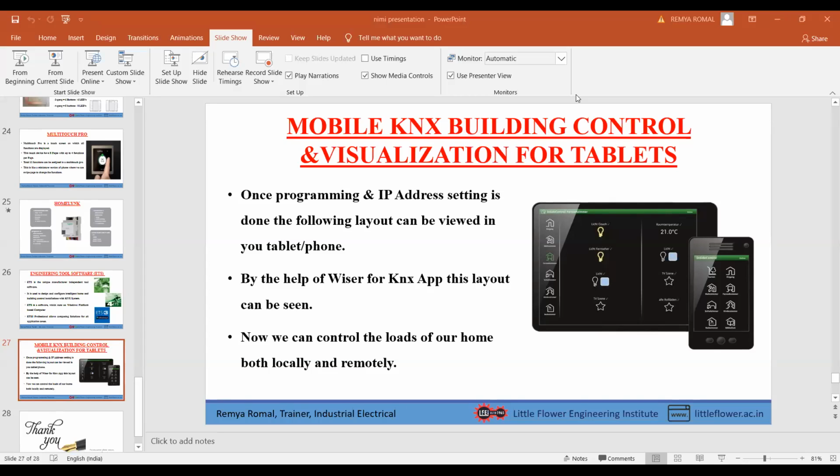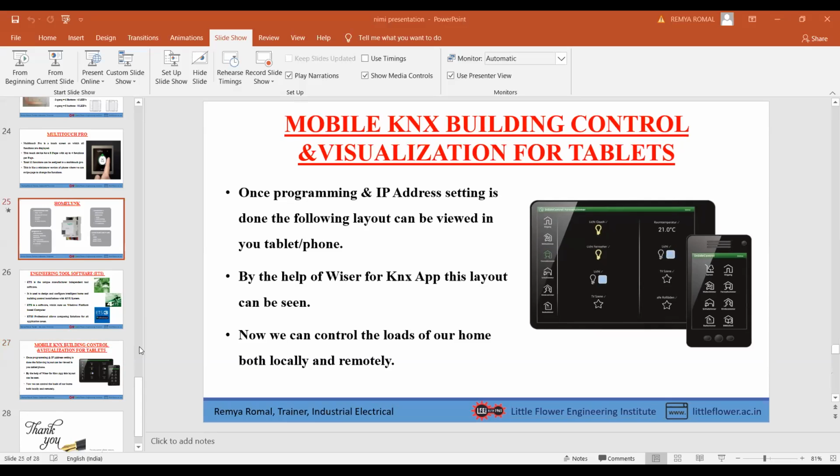So I got another question: is it possible to connect my AC to home automation? Yes, it is possible to connect your AC to home automation. You need a thermostat, which is another type of sensor used for temperature control. You can program this thermostat according to your convenient temperature level. When it reaches that temperature level, it will push the HVAC unit and the AC will be turned on.